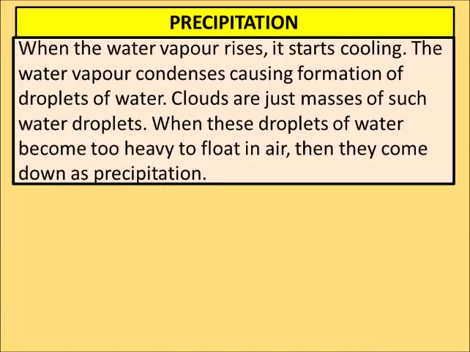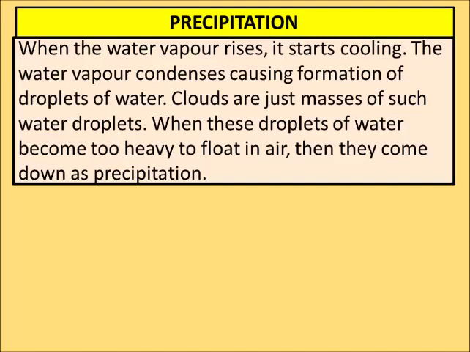Precipitation. When water vapor rises, it starts cooling, not near the earth. When it goes far above the earth, the temperature is cooler, the farther we go from the earth. So when it rises up, all the water vapor starts cooling down. And when things start cooling down, they start condensing. Condensing means joining together, and so they form clouds.